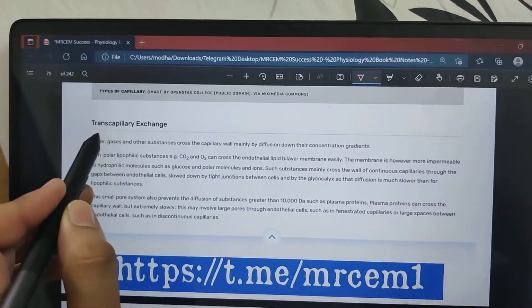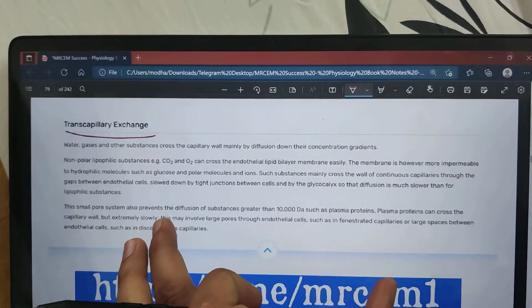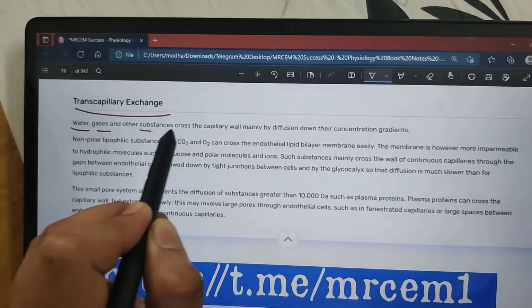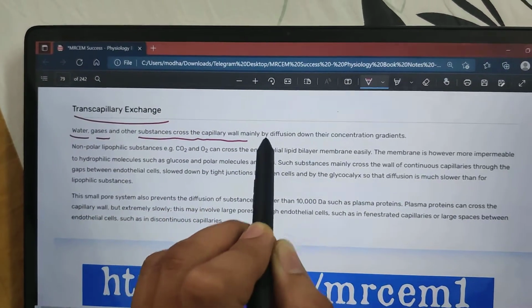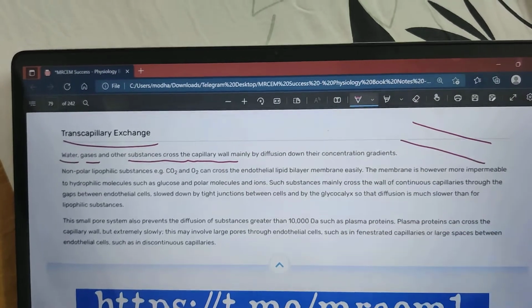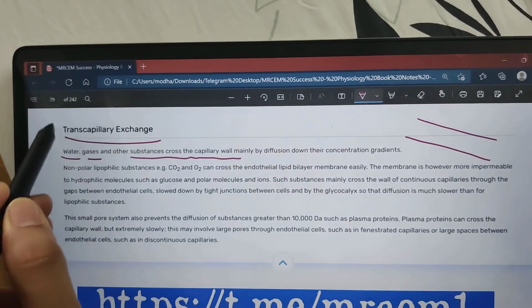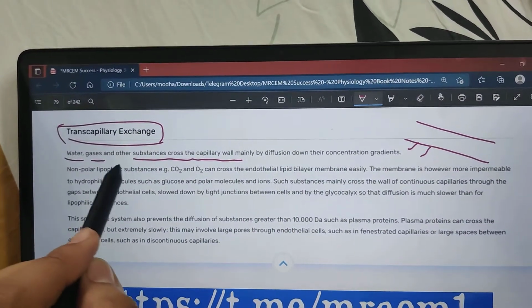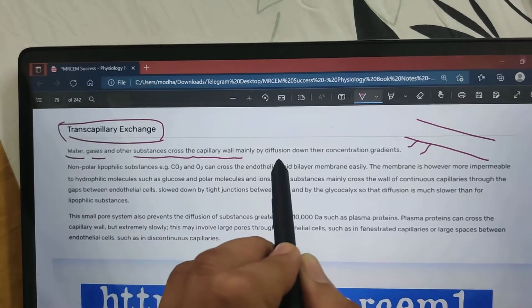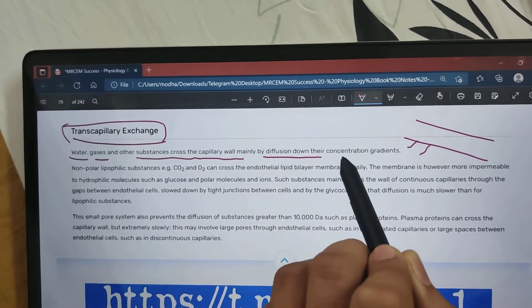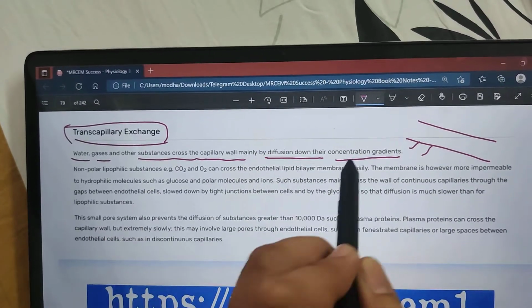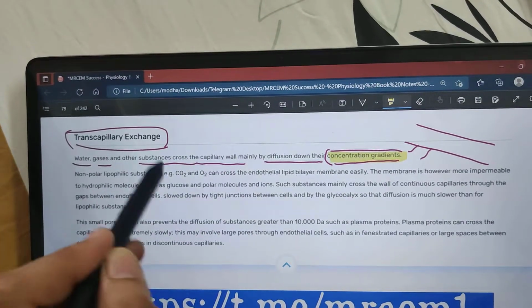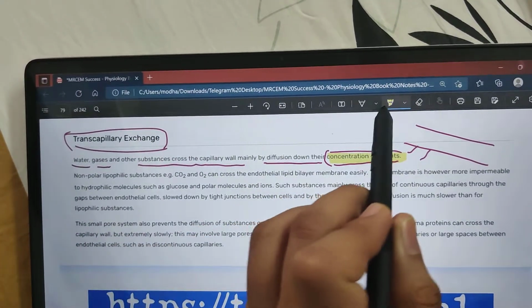What is the transcapillary exchange? In the transcapillary exchange, water, gases, and other substances cross the capillary wall. Like this is the capillary. Water, gas, and other substances cross the capillary wall mainly by diffusion down their concentration gradient.